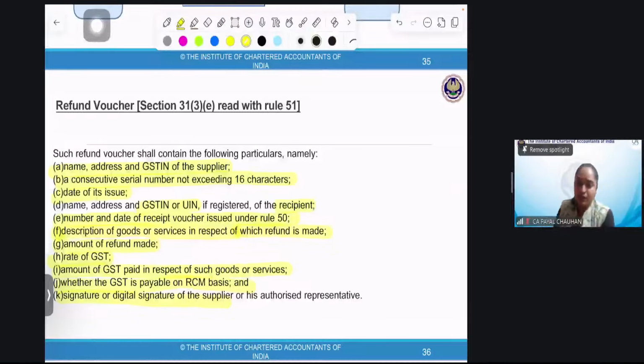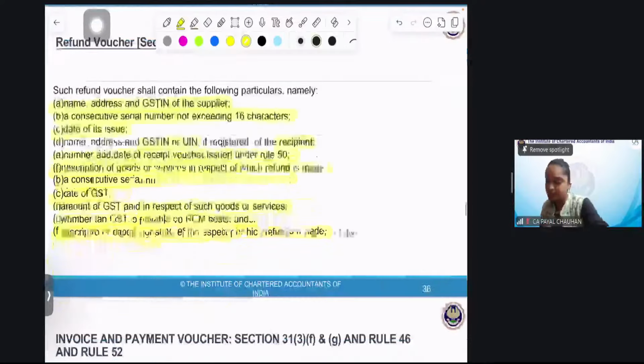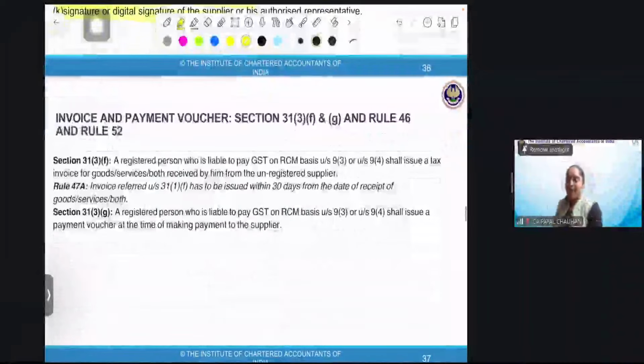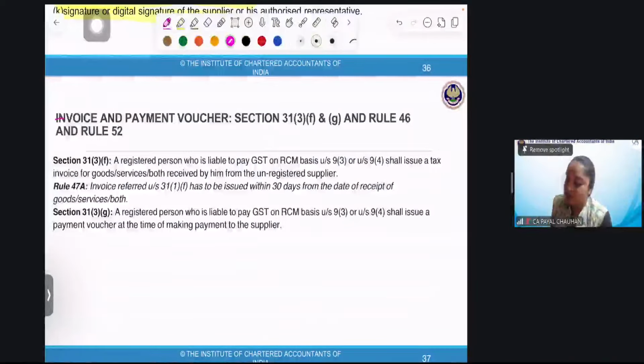The only important thing is that you'll have a reference, and the reference in the refund voucher will be of the receipt voucher which you issued while accepting the advance. Now, invoice and payment voucher.